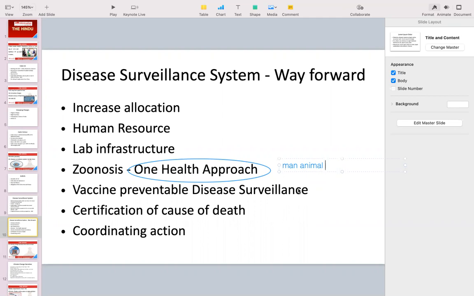So for example, in India, you have Mission Indradhanush, for complete vaccination or immunization of children. We also need to clarify the cause of death, so that we can know that deaths and diseases are occurring because of which disease, and so that actions can be taken. And last but not the least, we need to create a better coordinating mechanism.